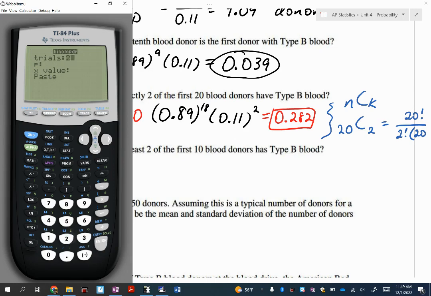Trials, 20. Probability of success, 0.11. Exactly how many successes? 2. Hit paste. And there's 0.282.